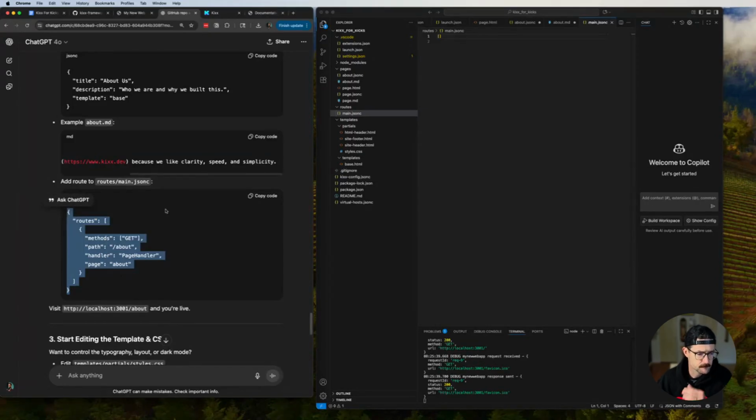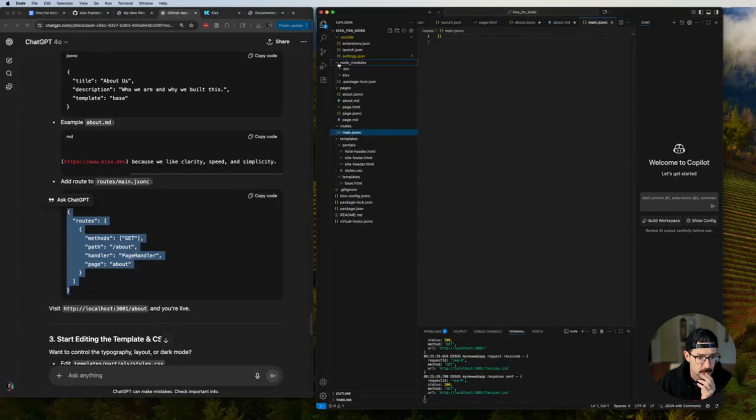Roots. Method get, so it calls a get, path, page handler. It's great TV, just saying handler, page handler over and over again. Okay, let's just save it and see what happens.